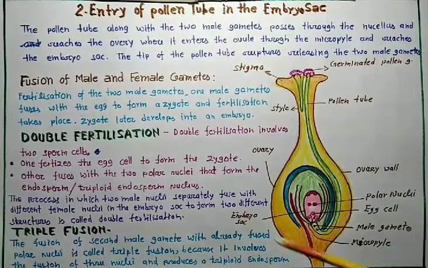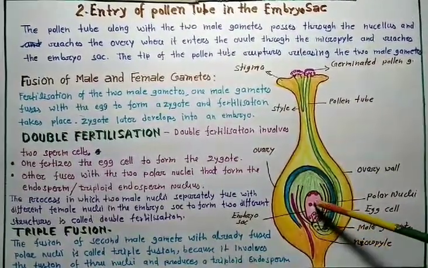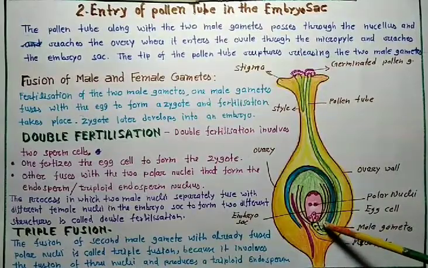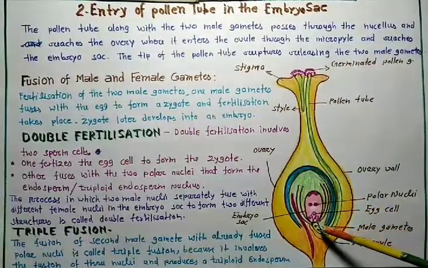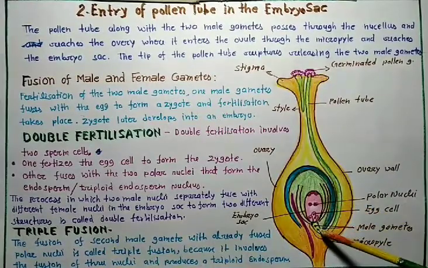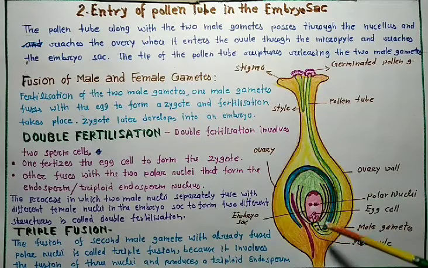The process in which two male nuclei, one here and one here, separately fuse with different female nuclei, the egg cell and polar nuclei in the embryo sac, to form two different structures is called double fertilization.